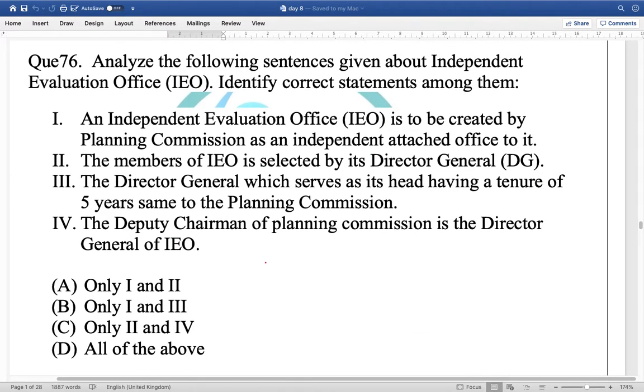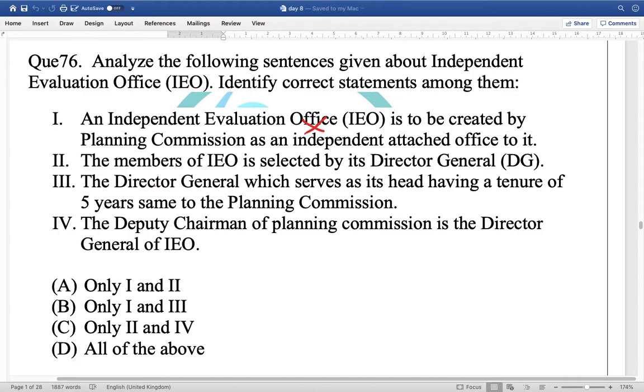Question 76. Analyze the following sentences given about the Independent Evaluation Office and identify the correct ones. The first statement: the Independent Evaluation Office is created by the Planning Commission as an independent attached office to it. The first statement is wrong, because it is basically in the consideration of the Niti Aayog.